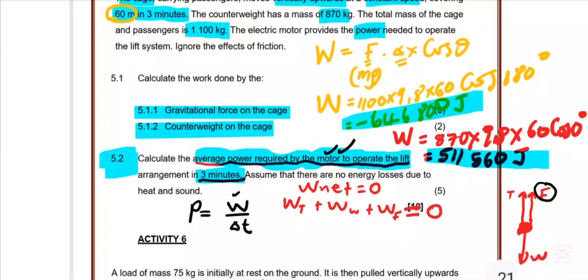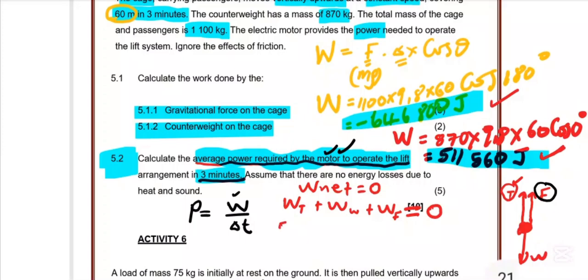Now, we have the work done by two, the weight of the cage and the weight of the counterweight. Remember I said the tension is equal on both objects, which means the work done by the counterweight is the same as the work done by tension.